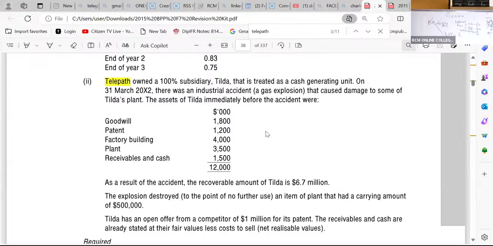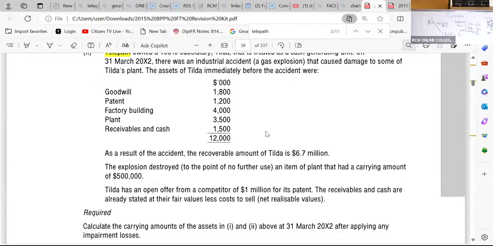As a result of the accident, the recoverable amount of Tilda is 6,700. You can see the original was 12,000. Now recoverable amount is 6,700. So this examiner has given us a recoverable amount. So the first thing that I'll help you is that we shall be able to calculate the impairment loss, which will be the carrying amount, which is 12,000, minus the recoverable amount, which is 6,700.